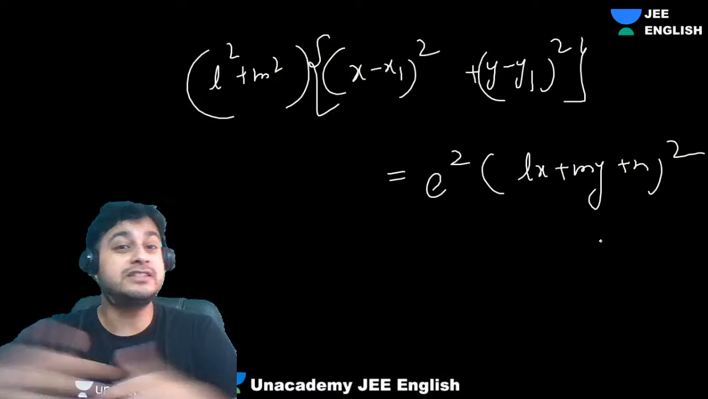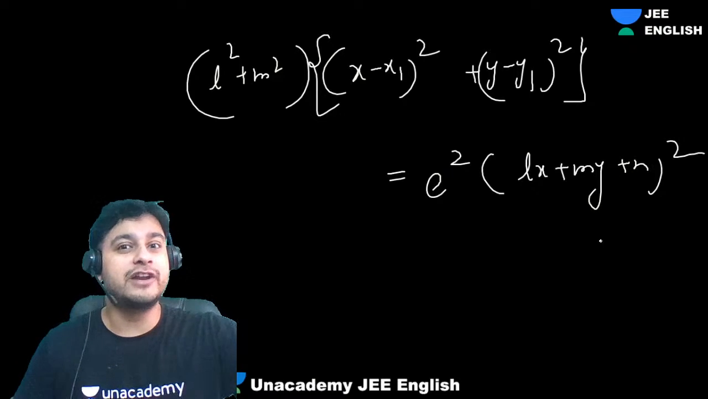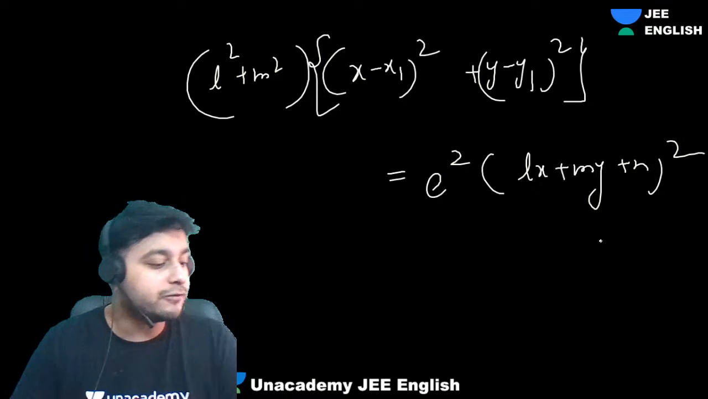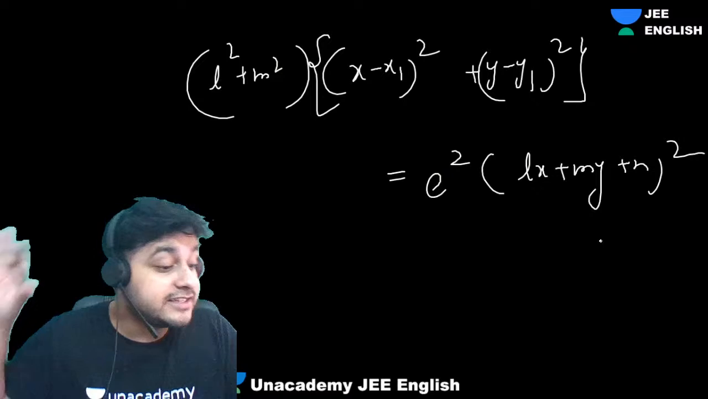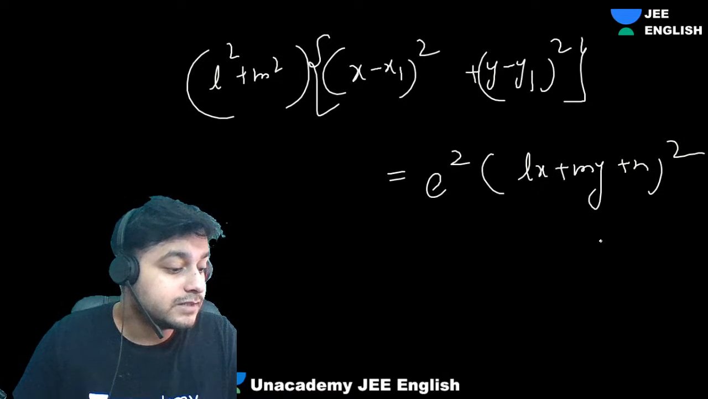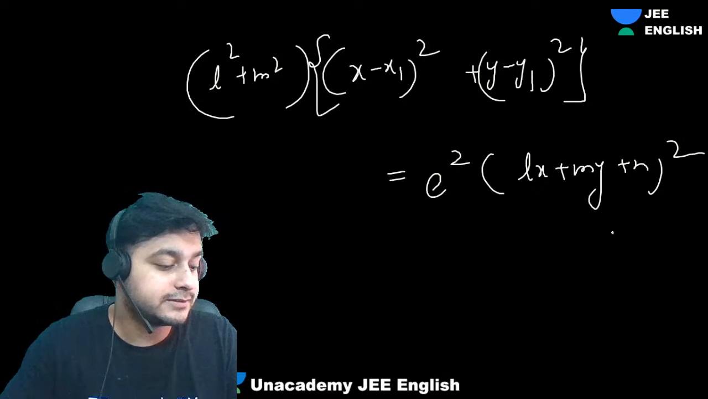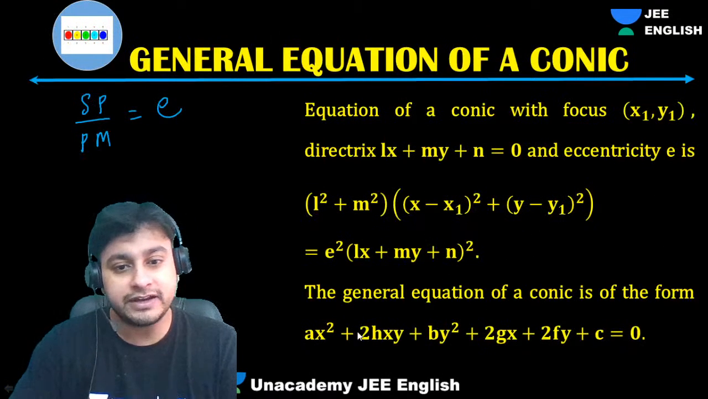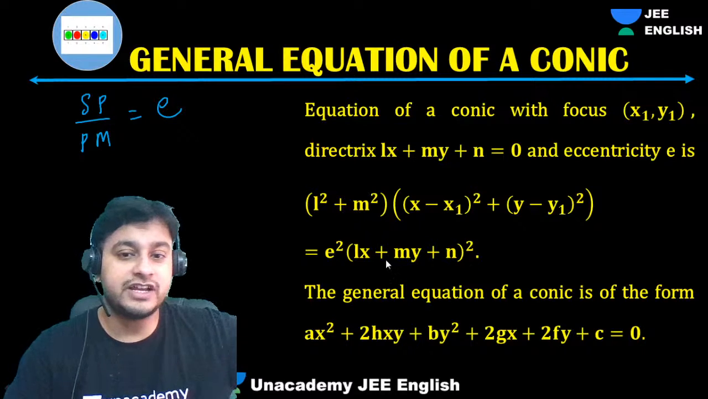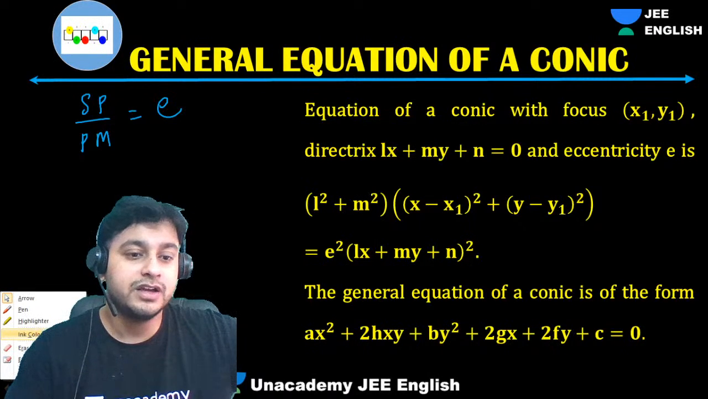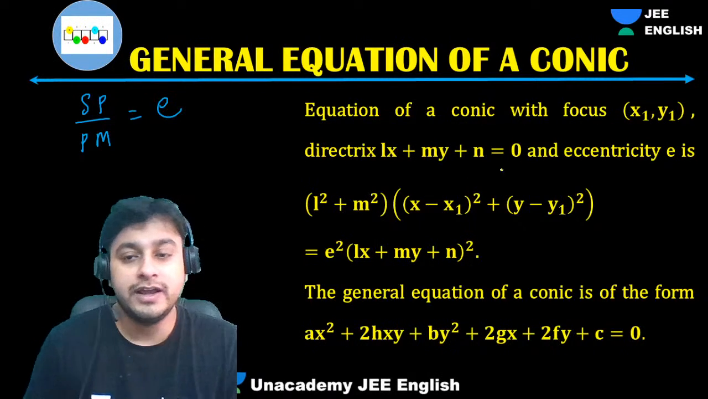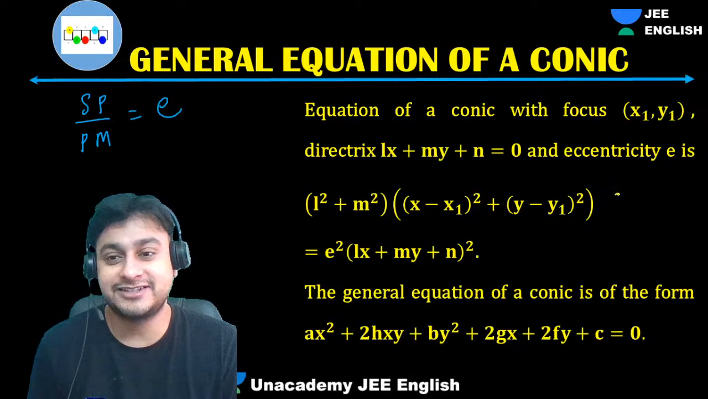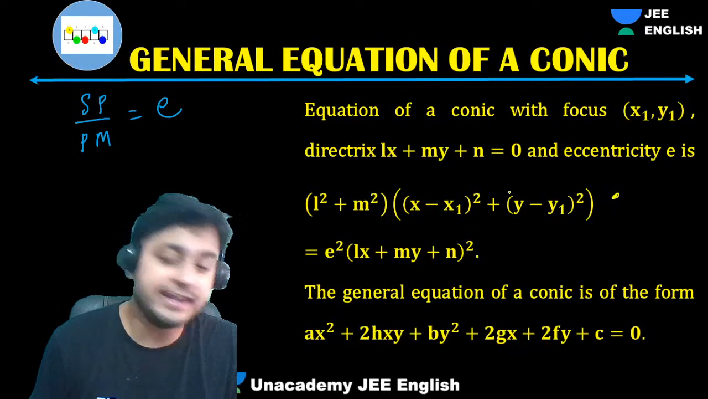Many of the students just learn the formula. This is the formula for ellipse, this is the formula for hyperbola, this is the formula for parabola. This is the wrong concept, guys. So what we will get is this as our equation. This is your general equation of the conic. This will be valid for any conic section.